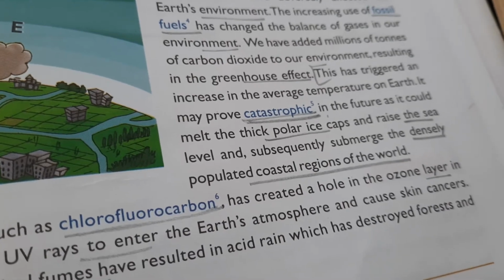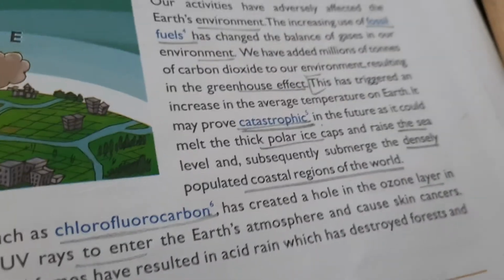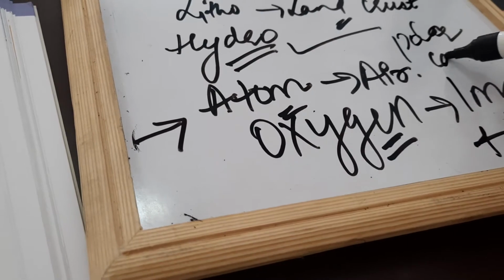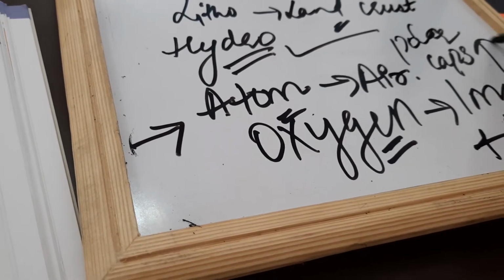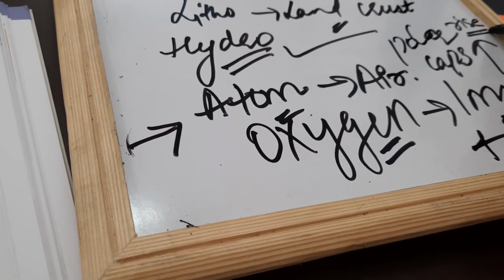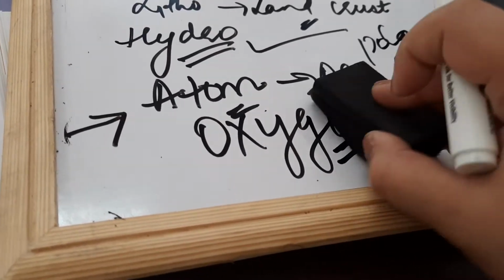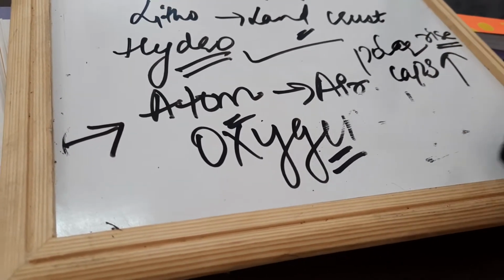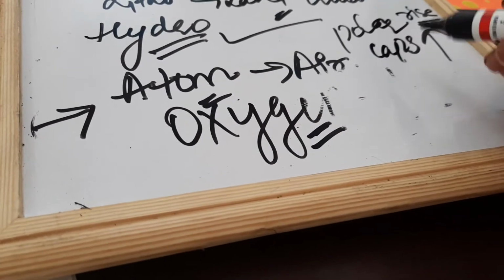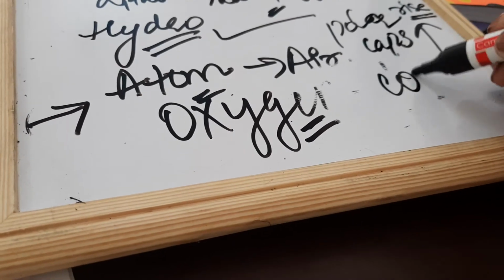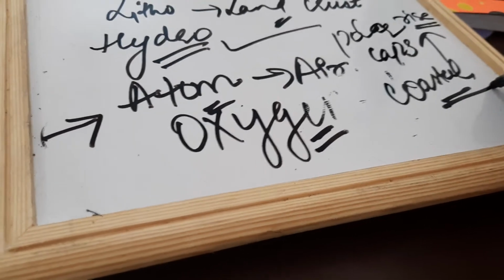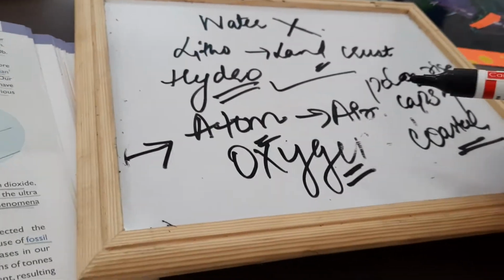सबसे बड़ा एग्जाम्पल इसमें दिया जाता है that if the temperature of the earth will rise, it will melt the polar caps. What will it melt? It will melt the polar caps and the sea level water will rise, due to which there are many coastal areas which will sink inside the water. So coastal areas ख़त्म हो जाएंगे and धीरे धीरे humans will get into this problem. That means land हमारे रहने के लिए पहले ही कम है और थोड़ा और कम हो जाएगा.